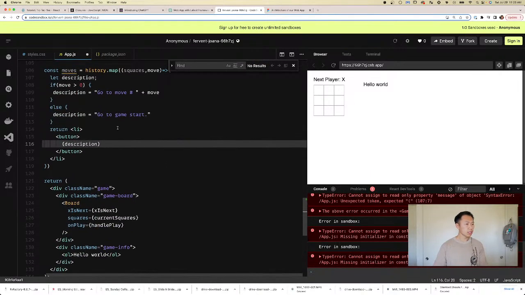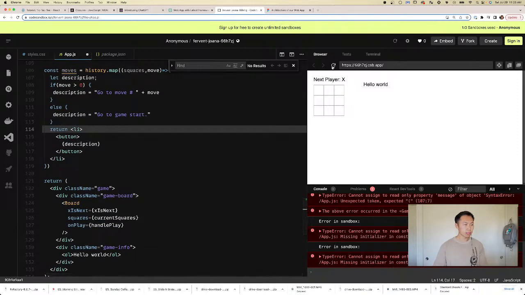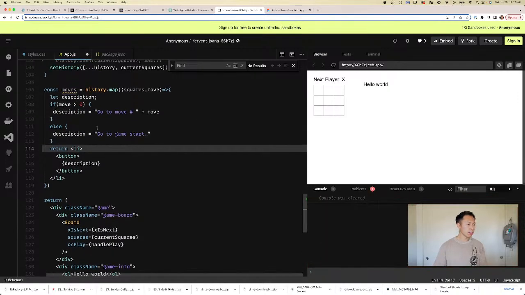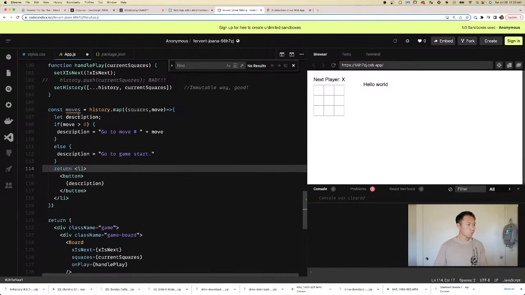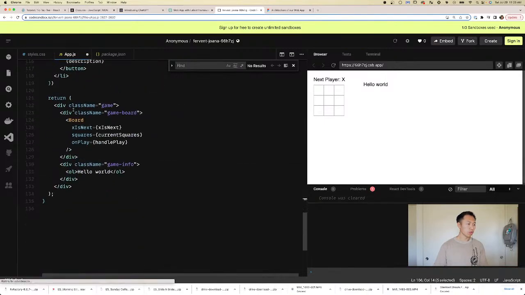So this is going to show the description. Let's see if at least we have buttons. Oh, we need to display moves. So let's put moves here.